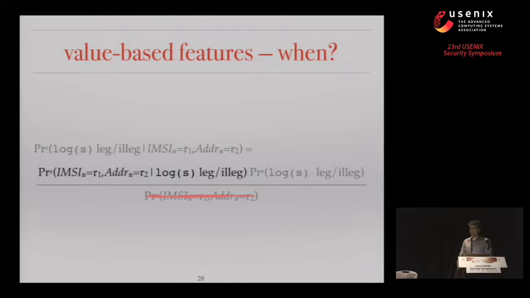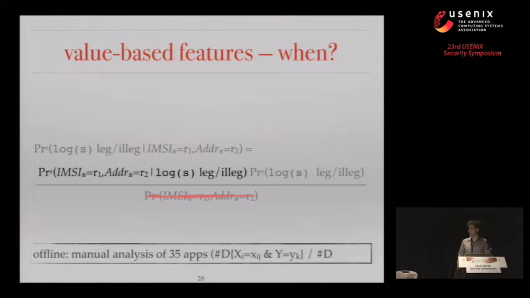The third part of the expression, for which we had to work the hardest, is to say for different valuations of these features, of this overlap between privacy values and values arising at sinks, how likely are they to be there based on the legitimacy of information release? And here there was no escape. We had to actually sit down, take 35 different applications that we sampled at random and compute these empirical probabilities, as we describe in more detail in the paper.